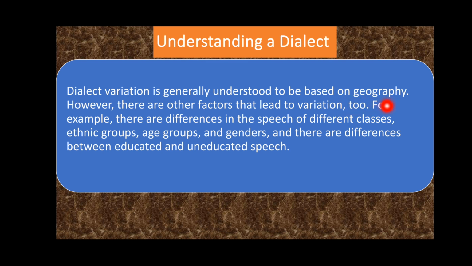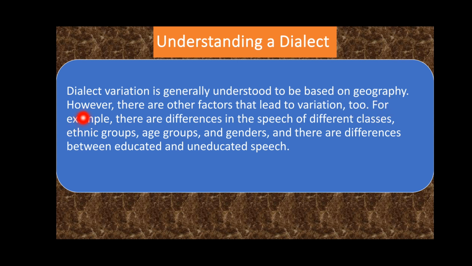For example, in Khyber Pakhtunkhwa, we find different varieties of Pashto in the southern part of this province, and similarly we find different varieties of Pashto in the central and the northern parts. So, of course, variations in a language do exist based on geography, but this is not the only factor. We have other factors which lead to variation in a language.